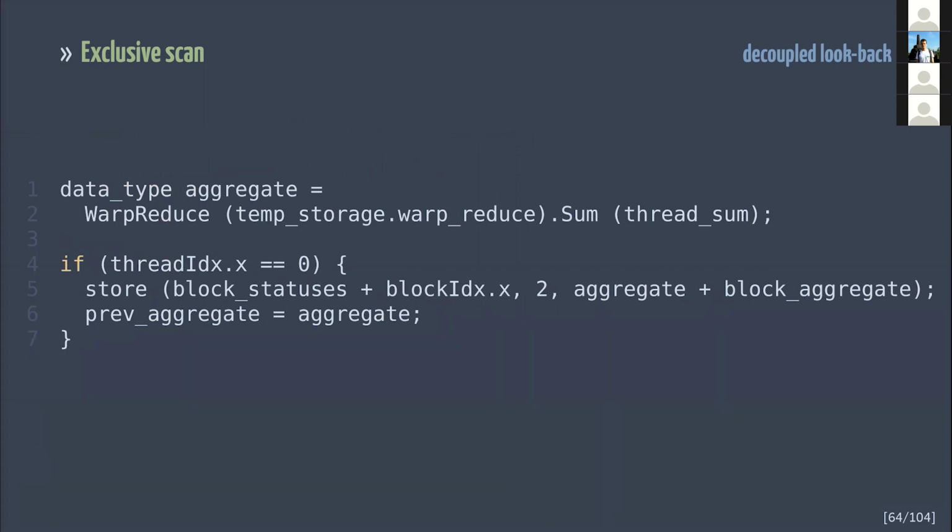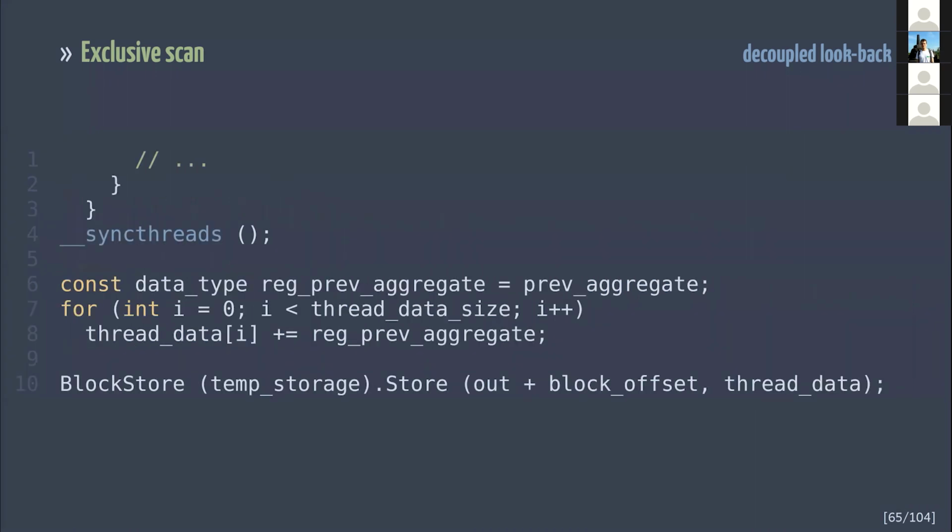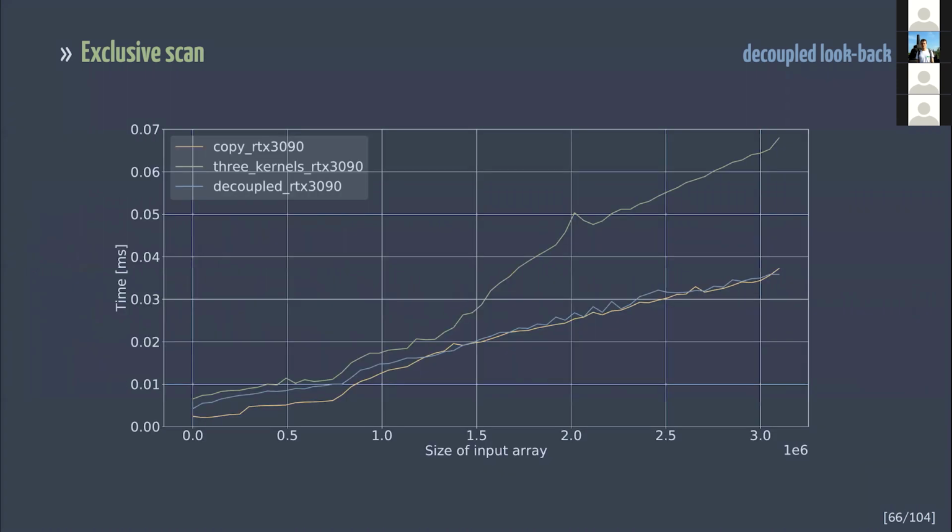Then the warp computes warp reduce to find the final sum of previous block's results. And just like before, the code adjusts the results of threads and writes it to memory. And now we get the improvement over the version with 3 kernels. The code performs at the speed of memory copying. That means that it can be further improved.